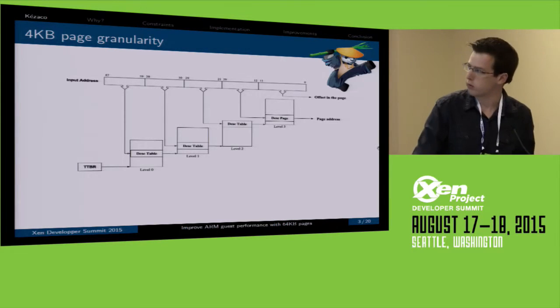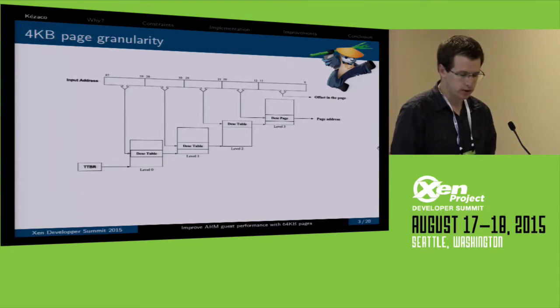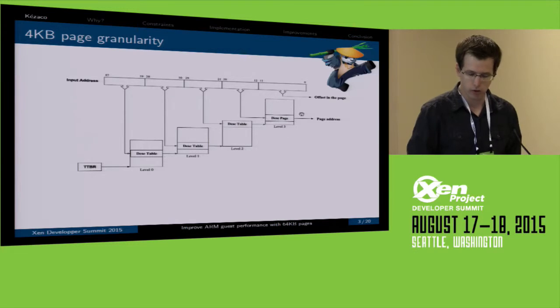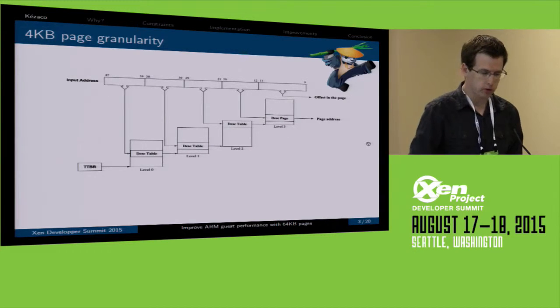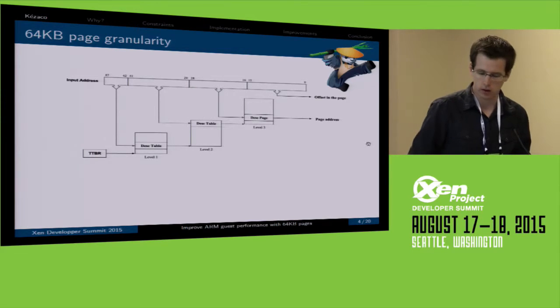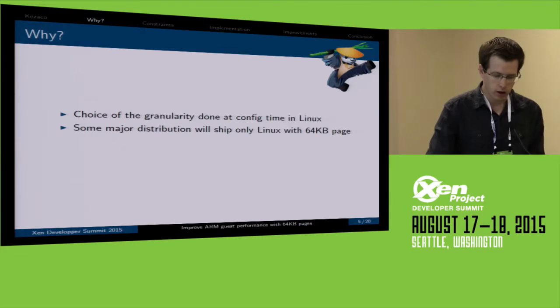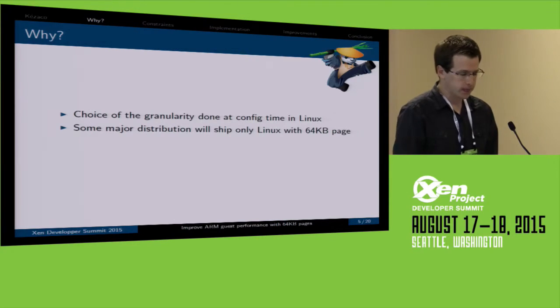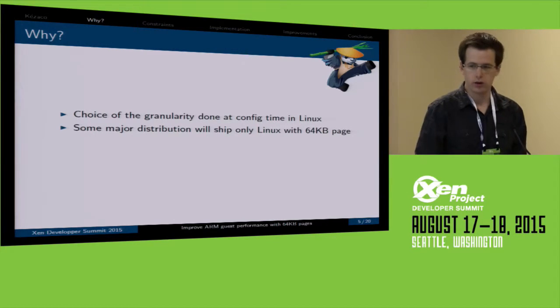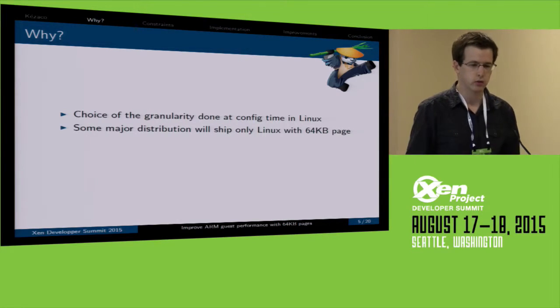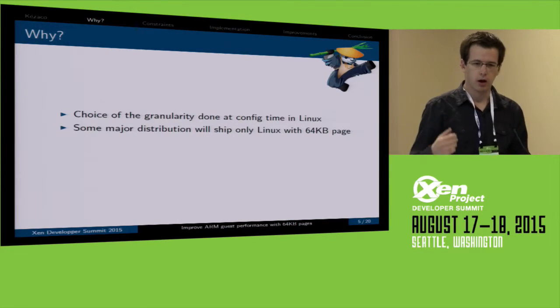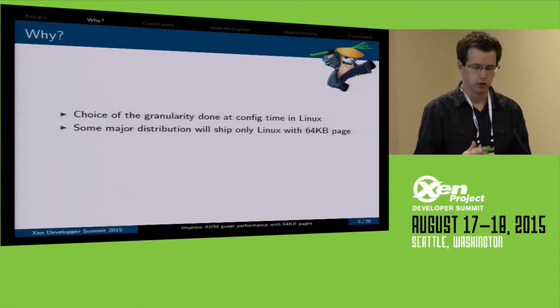For instance, on the 4K page granularity, you can see there are 4 levels of page tables, compared to 64K, where you have only 3 levels. Why do we want it? The first reason is that Linux can only choose 4K or 64K at config time, at build time, so you can't have both in Linux.